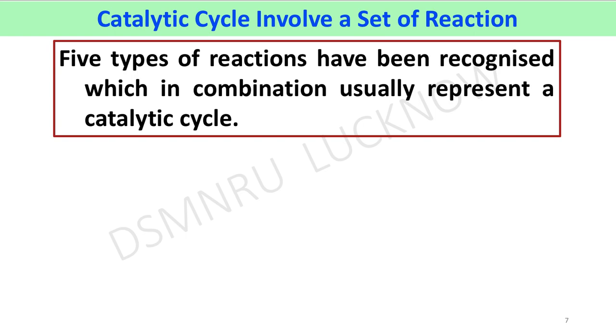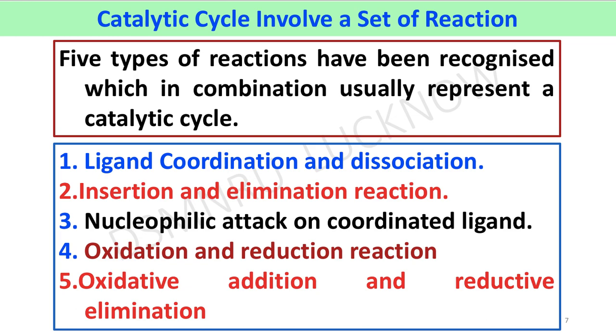A catalytic cycle involves a set of reactions. Five types of reaction have been recognized which usually represent a catalytic cycle. First one, ligand coordination and dissociation. Second one, insertion and elimination type reaction. Third, nucleophilic attack on coordinated ligand. Fourth one, oxidation and reduction reaction. Fifth, oxidative addition and reductive elimination. First, we will learn about ligand coordination and dissociation.